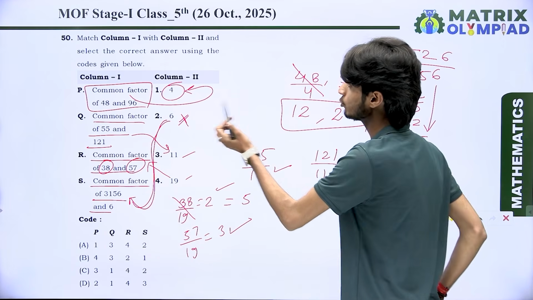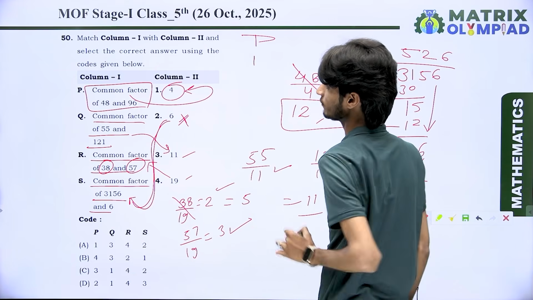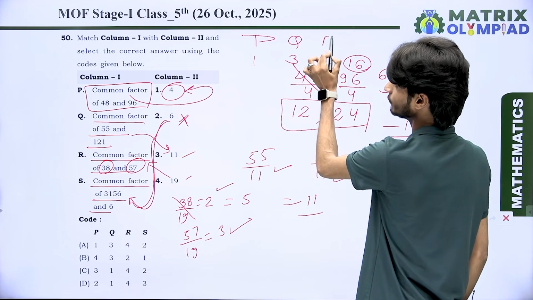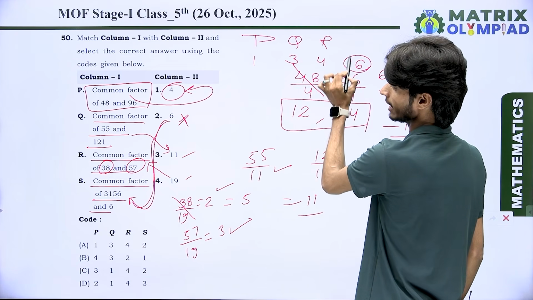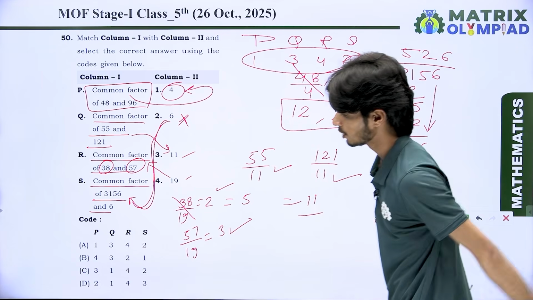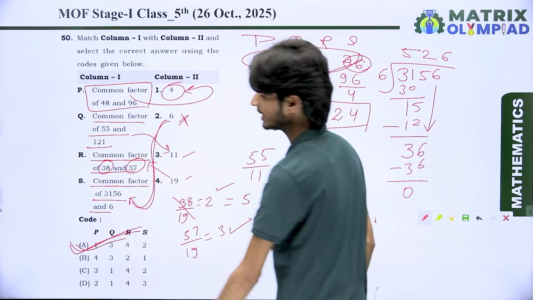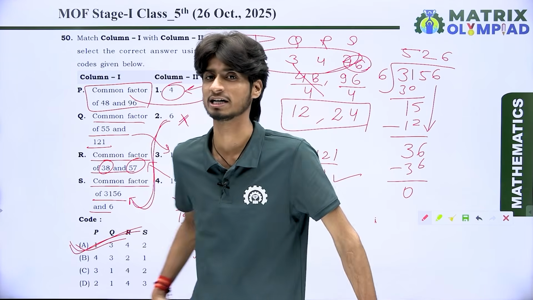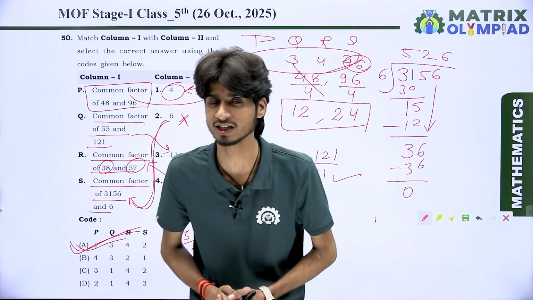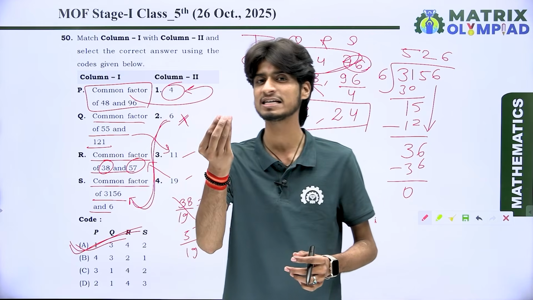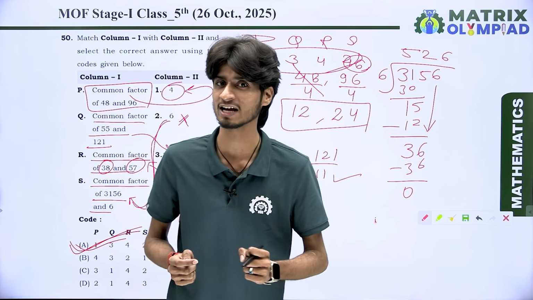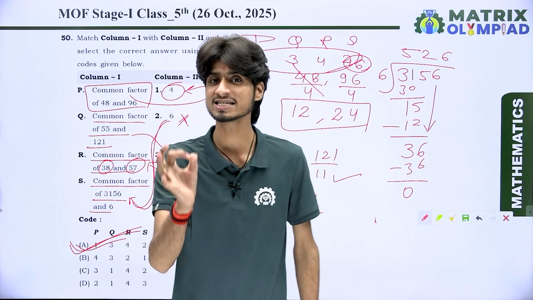So let's match them. How do we match them? P matches with point first. Q matches with point 3, and R matches with point 4, and the last point matches with point 2. So 1 3 4 2. 1 3 4 2. Option A is the correct option for question number 50. So dear students, best of luck for your upcoming examination. And here we have one very special guideline for you all. Revise all the questions again and all the solutions very carefully, and think about the solutions and questions.